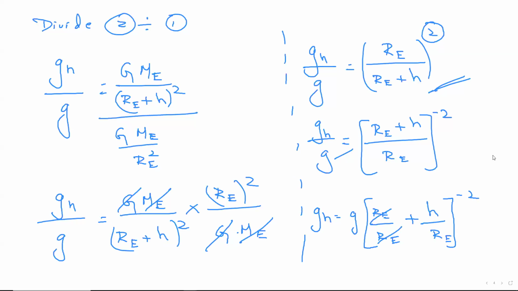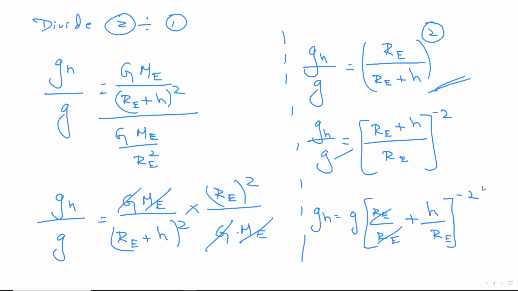In the next step, I'll keep the GH on the left-hand side as it is, LHS. On the right-hand side, G remains as it is. After getting cancelled, 1 remained. 1 plus H by RE to the power minus 2. People stop here. You should not. Please remember one thing. There's one concept here.